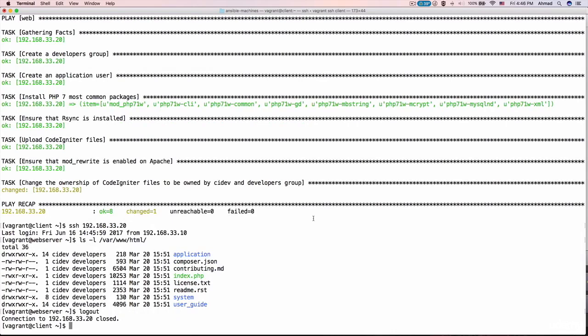And that brings us to the end of this lecture. In the coming lecture, we are going to start configuring CodeIgniter to communicate with the database that we have already configured in the last section. So, see you next.